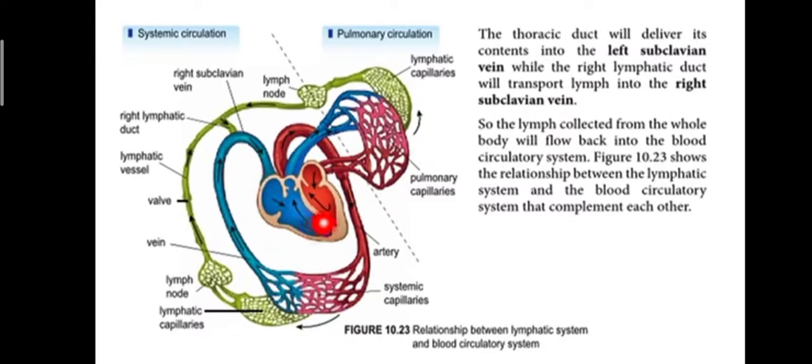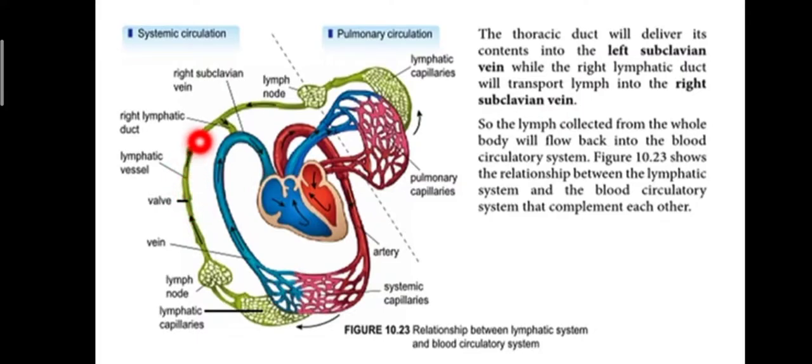If this is our heart, okay, the red one is the artery, the blue one is the vein, and here is the capillary. So between the capillaries there is also the lymphatic capillary. The lymphatic capillary has lymph nodes, and valves to ensure the flow is in one direction only.